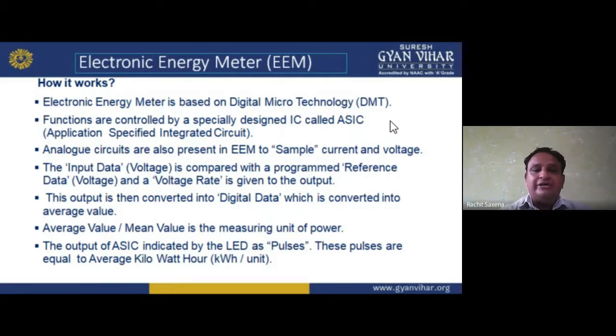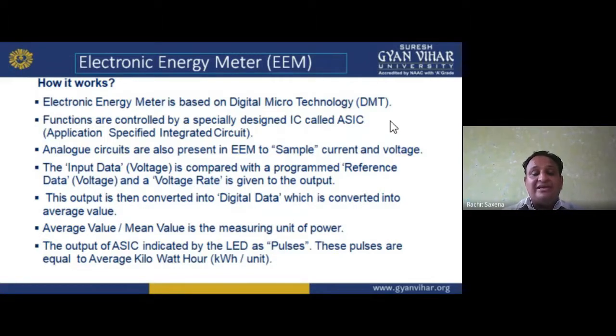The input voltage data is compared with a programmed reference. The reference value is programmed, so we compare the input data with it, and the voltage rate is given to the output. This output is then converted into digital data, which is converted into an average value. The average value, or mean value, is the measuring unit of power.